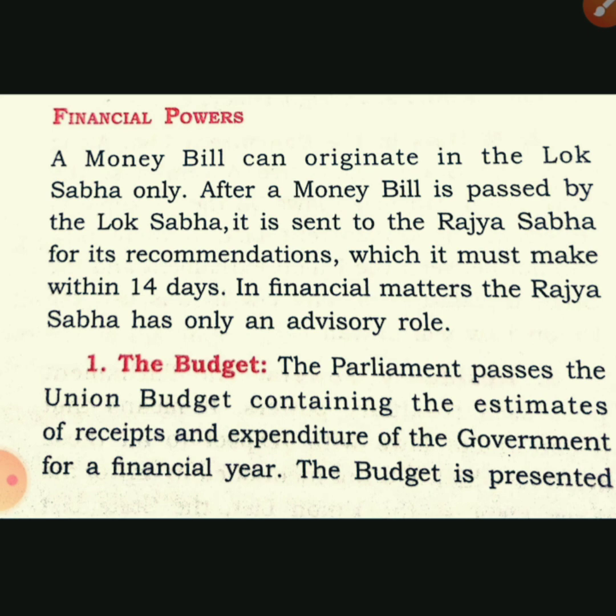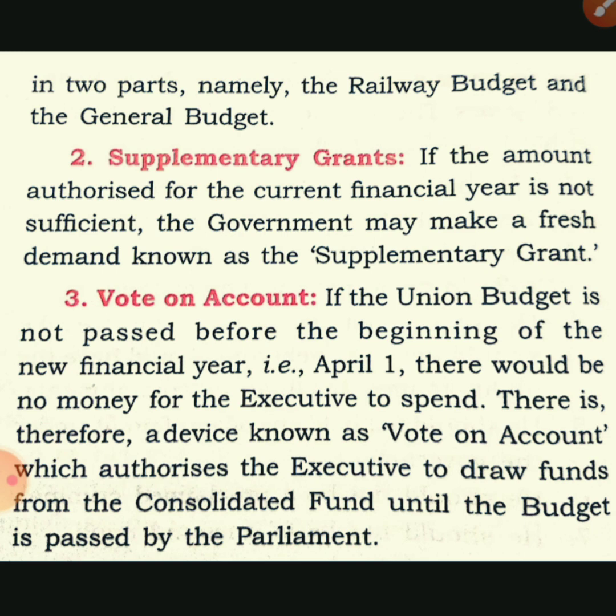So next we are going to discuss supplementary grants. So what are supplementary grants? Let me read the statement first. If the amount authorized for the current financial year is not sufficient, the government may make a fresh demand known as supplementary grant. So let me explain this concept.